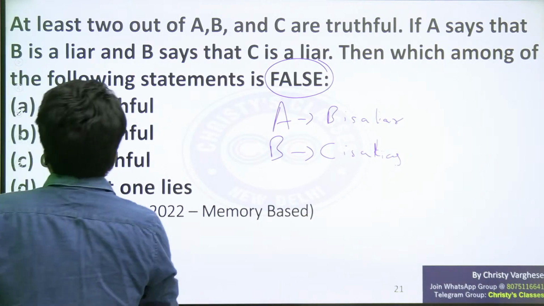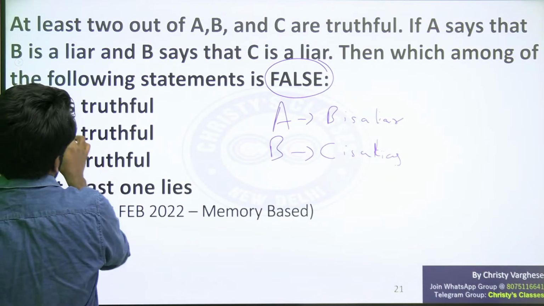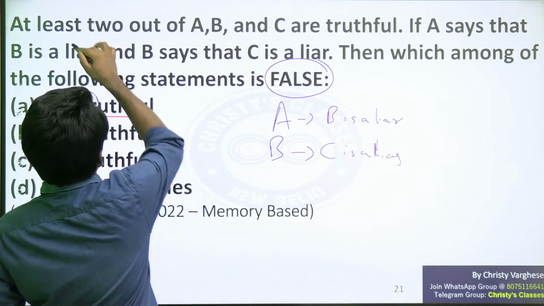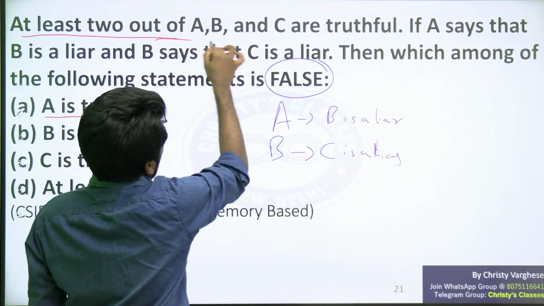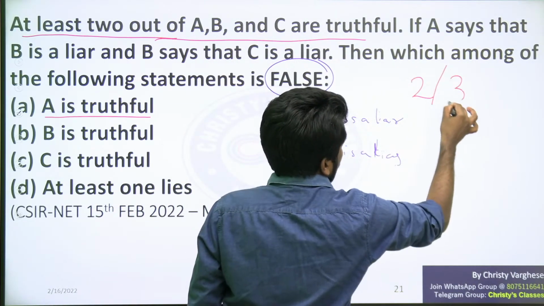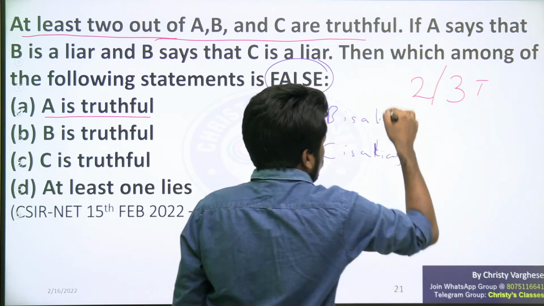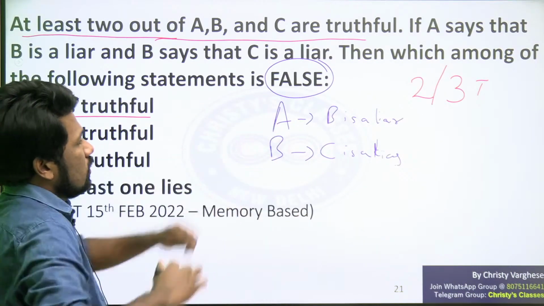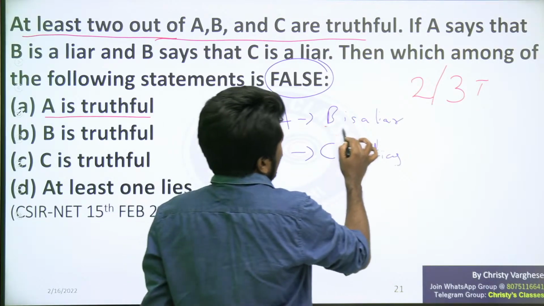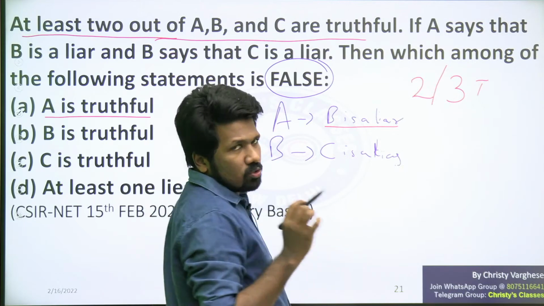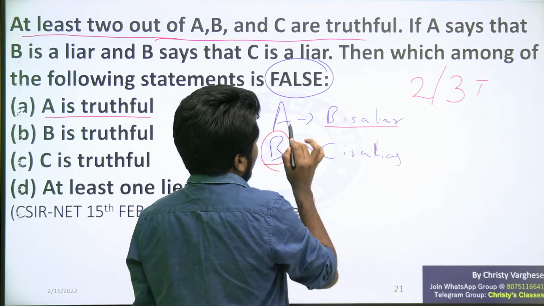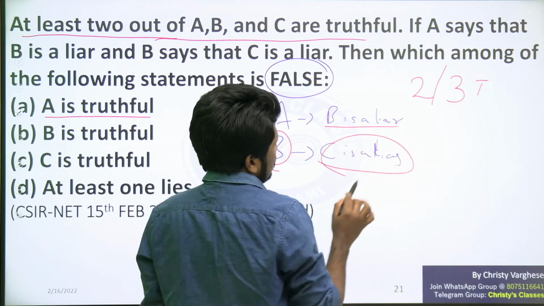Okay, so let us check, can option A be the answer? What is the meaning of option A? A is truthful, it should satisfy this condition also. At least 2 means 2 or 3 are truthful. 2 or 3 true statements should be here for sure. A is truthful means what? B is a liar, na? A is truthful means B is a liar, that is a true statement. That means B is actually a liar. That means whatever B says is a lie.